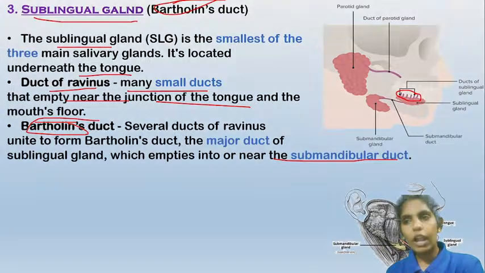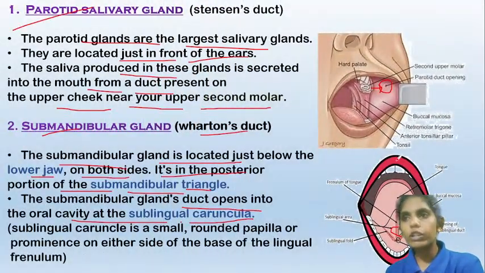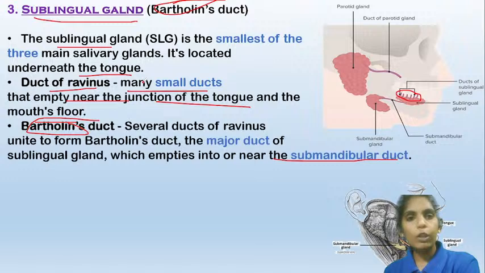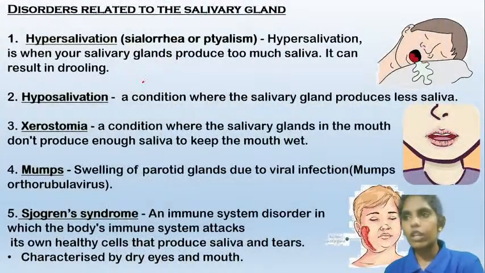So the duct of the parotid gland is Stenson's duct. The duct of the submandibular gland is Wharton's duct. The parotid duct opens at the upper cheek, and the submandibular duct opens under the tongue, whereas the sublingual duct, that is the Bartholin's duct, will also open under the tongue. So that is about the salivary glands.